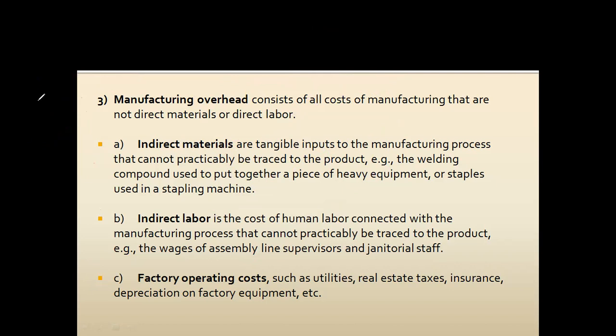Any cost which you incur other than direct materials and direct labor will be part of manufacturing overhead. It can include indirect materials, indirect labor, and factory operating costs, which can include utilities, real estate taxes, insurance, and depreciation on factory equipment. All can be considered as manufacturing overhead.